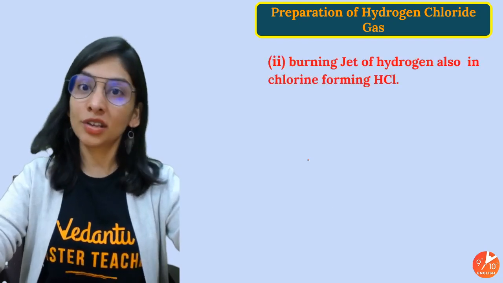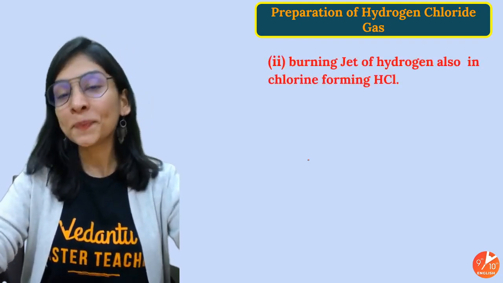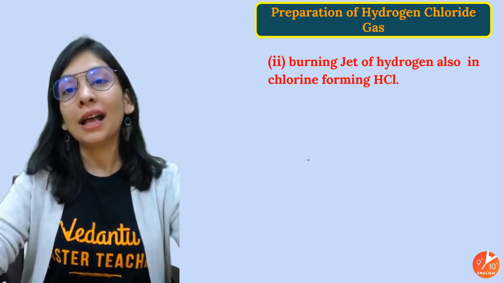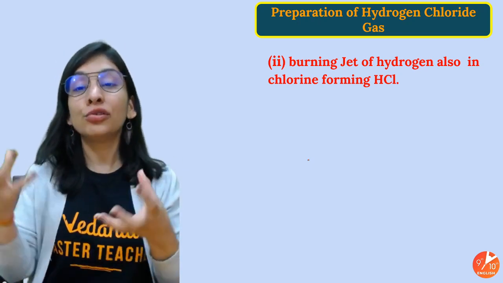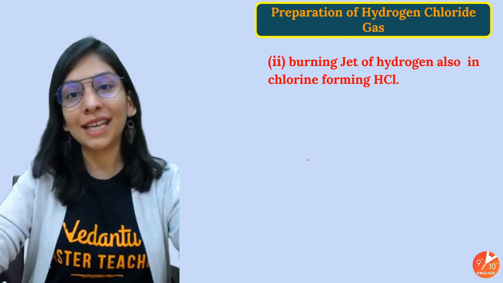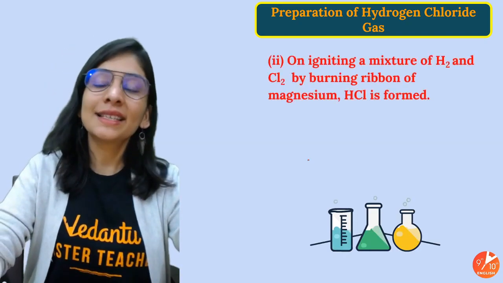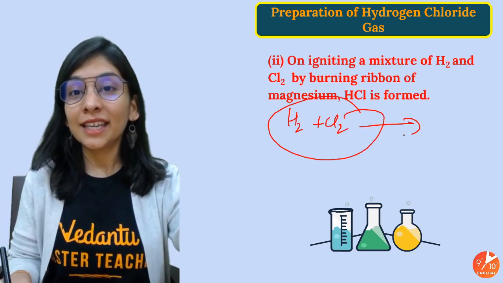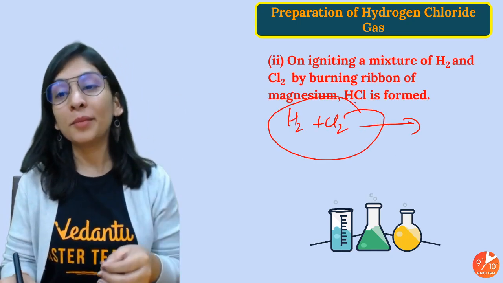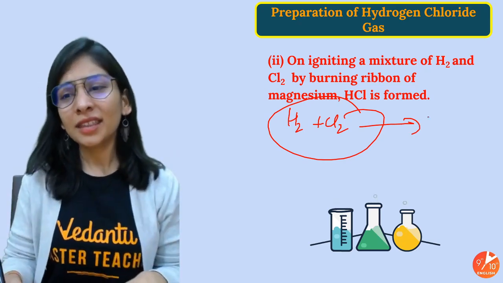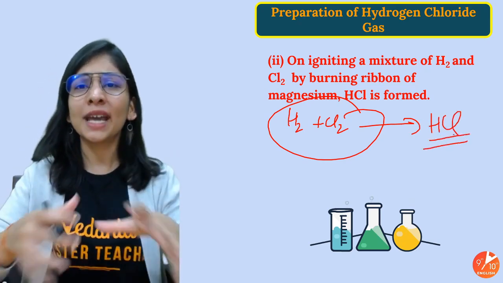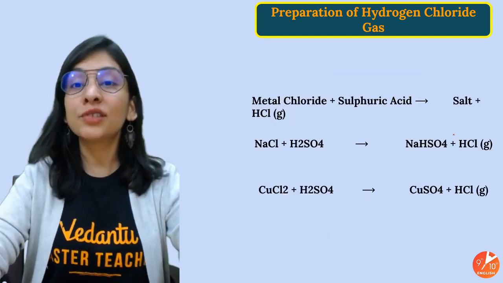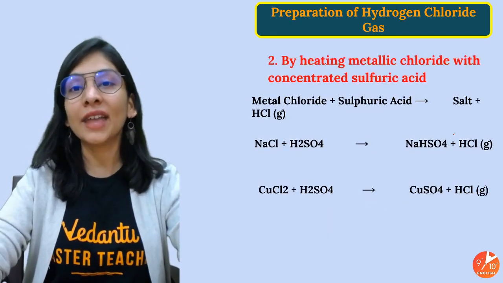We know all the precautions that we need to use while using the direct process. Now, a burning jet of hydrogen in chlorine also forms HCl. You take hydrogen and burn it in an environment of chlorine. That's definitely HCl. Somewhat similar, we take hydrogen and chlorine gases and try to ignite the mixture by burning a ribbon of magnesium. Then also definitely HCl will be produced, because we have given enough temperature to it. All right, but very important is its laboratory process, how to prepare it. We'll understand that as well.